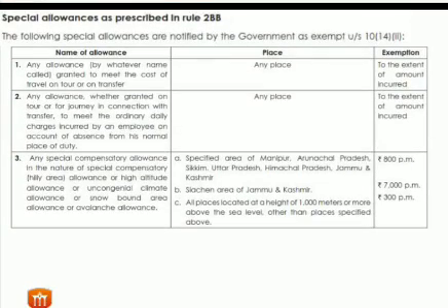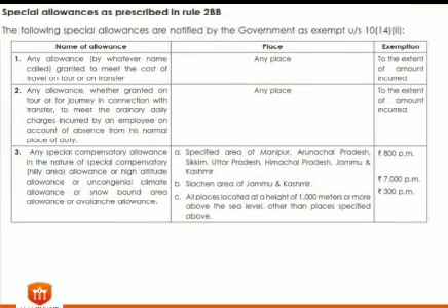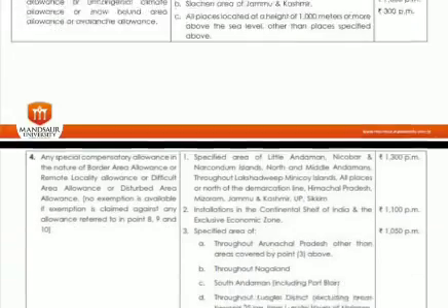These are some special allowances provided by organizations, like for hill areas, special tribal areas, and compensatory allowances for high altitude areas. For example, if you are residing in Himachal, Arunachal, or Jammu Kashmir, 800 per month special allowance is provided to the employee by the company. For the Siachen area, it is 7,000 per month. If the station is located at a height of 1000 meters or above, then 300 per month.